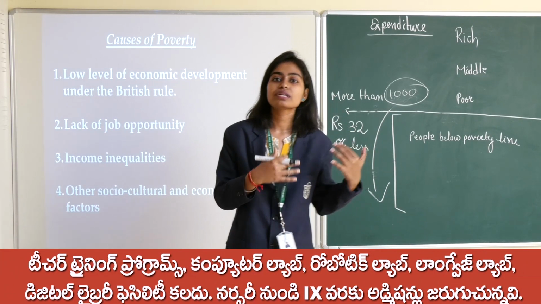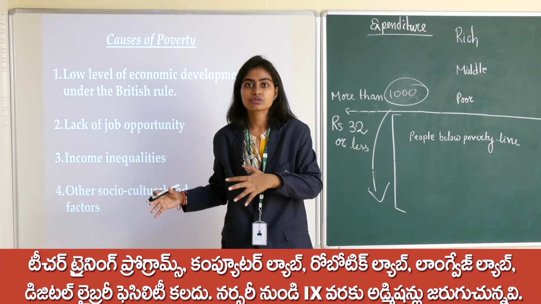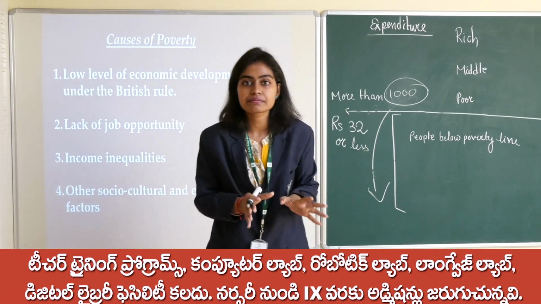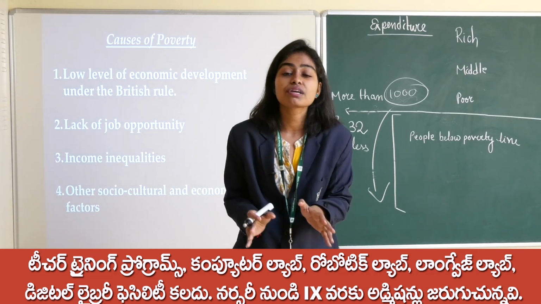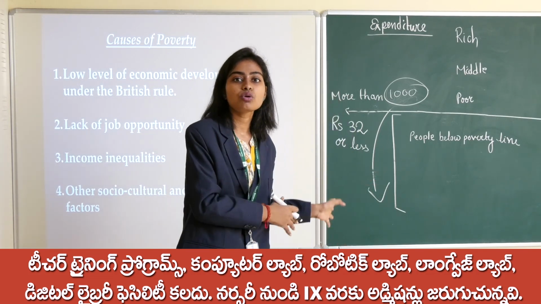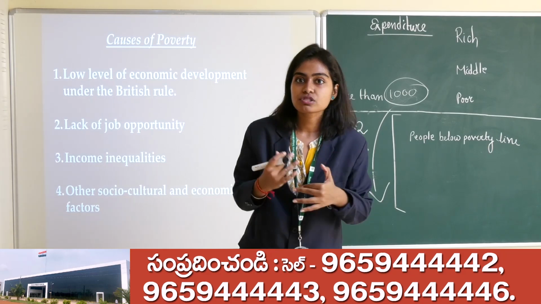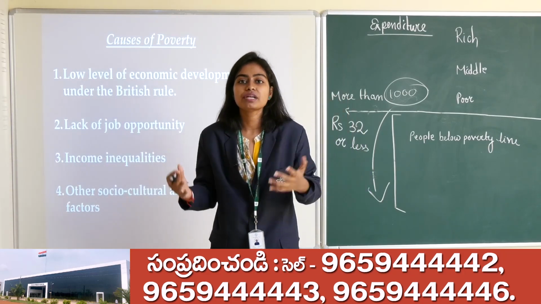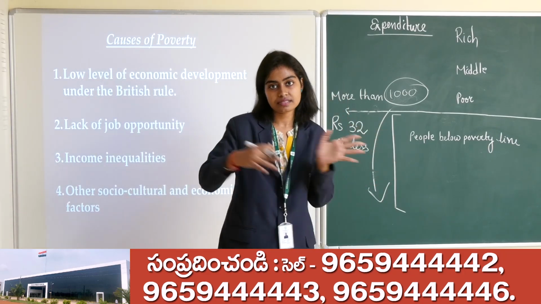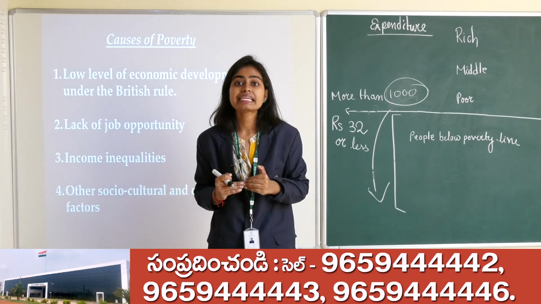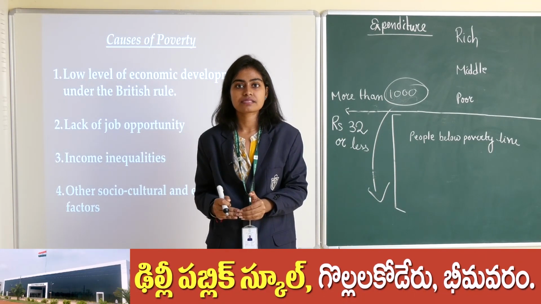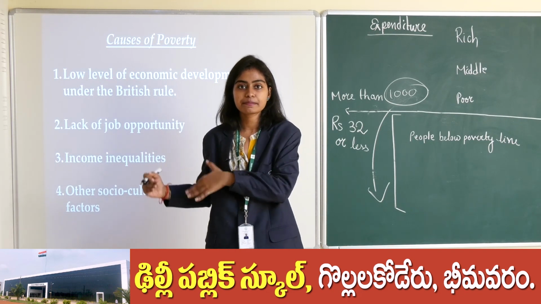So they don't have a sufficient amount of money. In order to purchase those agricultural inputs, what will they do? They will take loans from other people. But because of poverty, they won't be able to return it. As a result, they will always be in indebtedness.